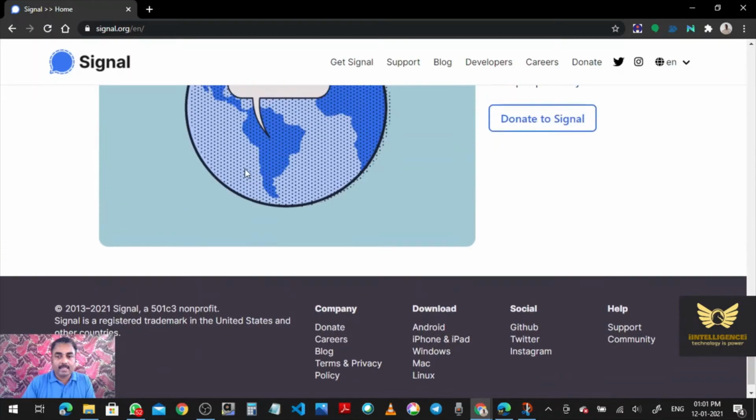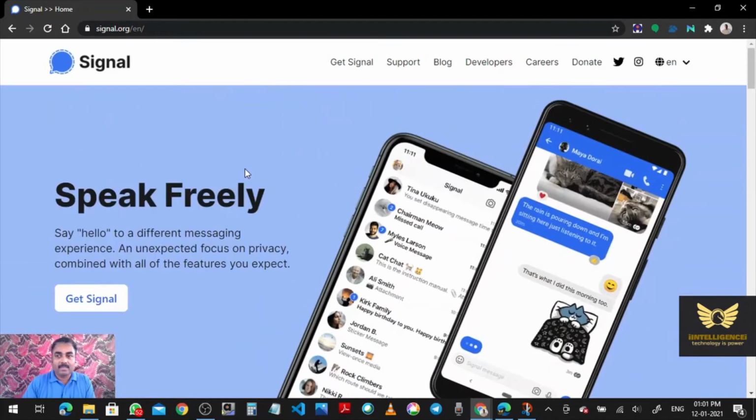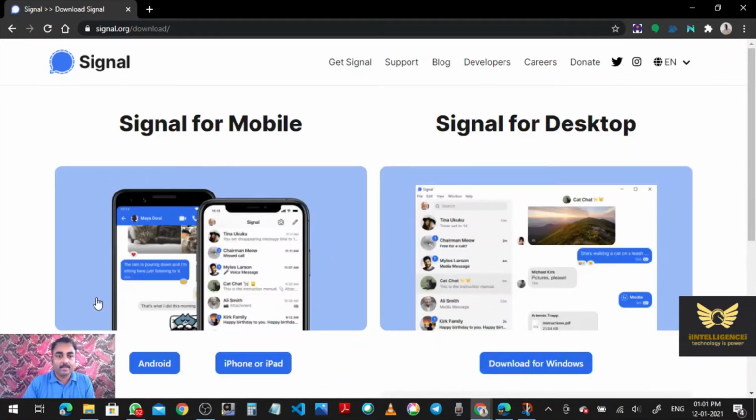As I said earlier, it is an alternative to WhatsApp. It was created by the co-founder of WhatsApp. So just click Get Signal. Signal for desktop. Download for Windows.